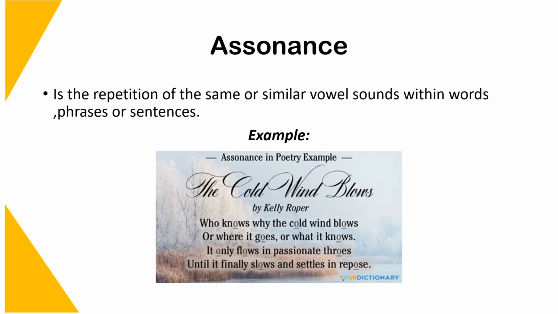In this poem by Kelly Roper, there is a repetition of the vowel sound O. Note that the vowel sounds are A, E, I, O, U. The poem is talking about the wind that blows, and the O sound is very gloomy and spooky. Therefore, it imitates how the wind is blowing in the poem, and also slows down the writing in the poem. Assonance helps build the mood in a poem.